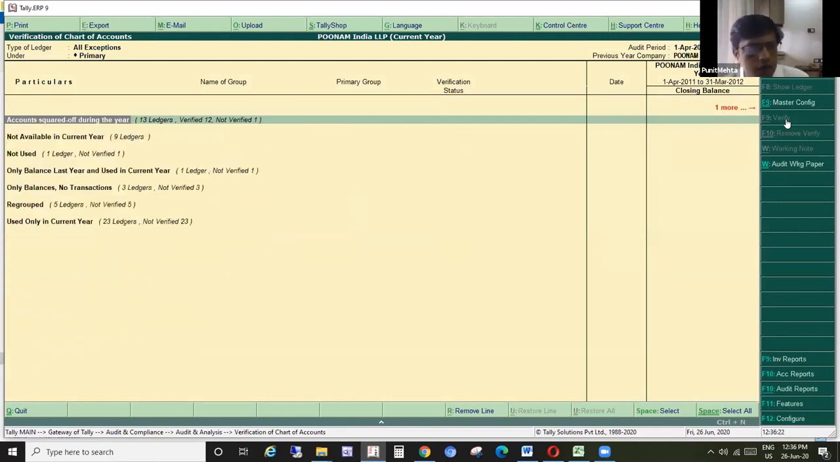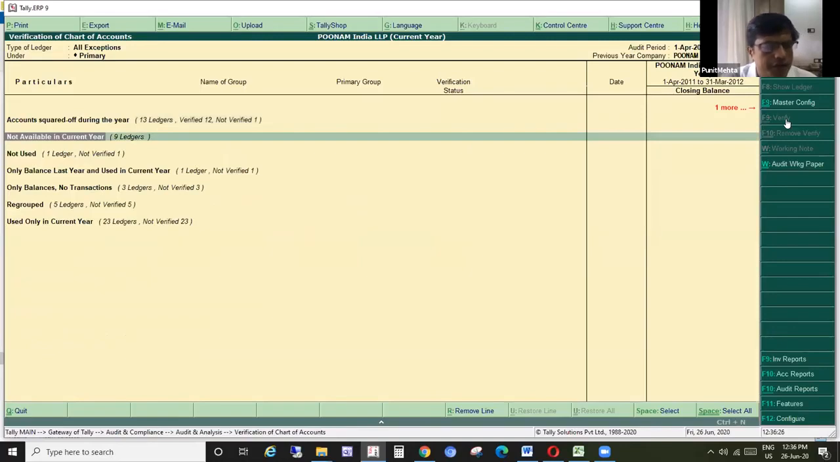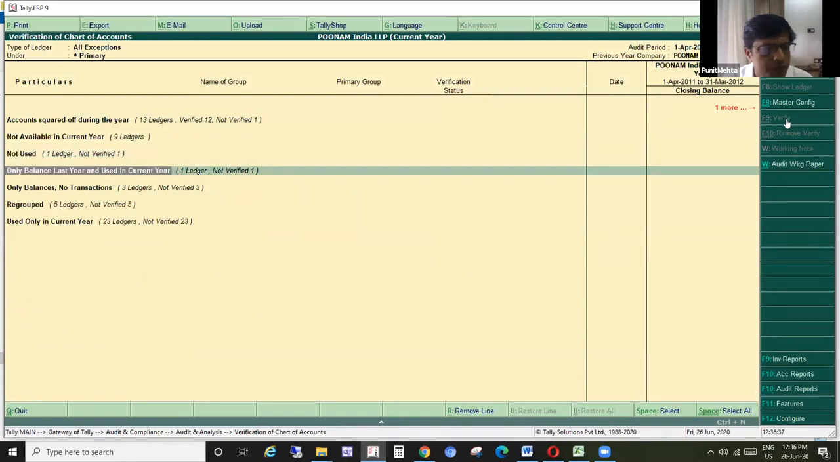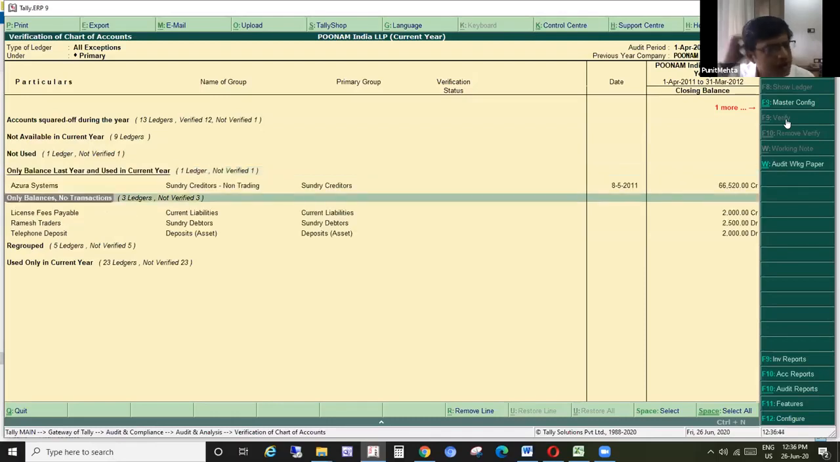Accounts available, accounts squared up during the year. In the same way, there are 5 or 6 scenarios which Tally has already given inbuilt: not available in the current year, that means it was there in the previous year but not used during the year. Only balances, only balance last year and used in current year. Why is it there? Only balances and no transaction. Then there is a balance, but there is no transaction.